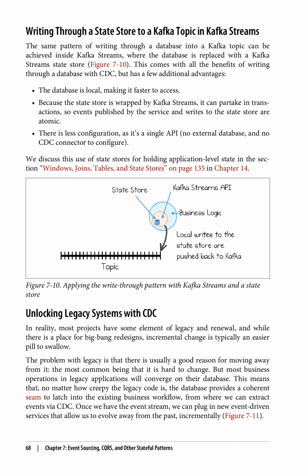The database is local, making it faster to access. Because the state store is wrapped by Kafka Streams, it can partake in transactions, so events published by the service and writes to the state store are atomic. There is less configuration, as it's a single API, no external database, and no CDC connector to configure. We discuss this use of state stores for holding application-level state in the section on windows, joins, tables, and state stores on page 135 in Chapter 14.